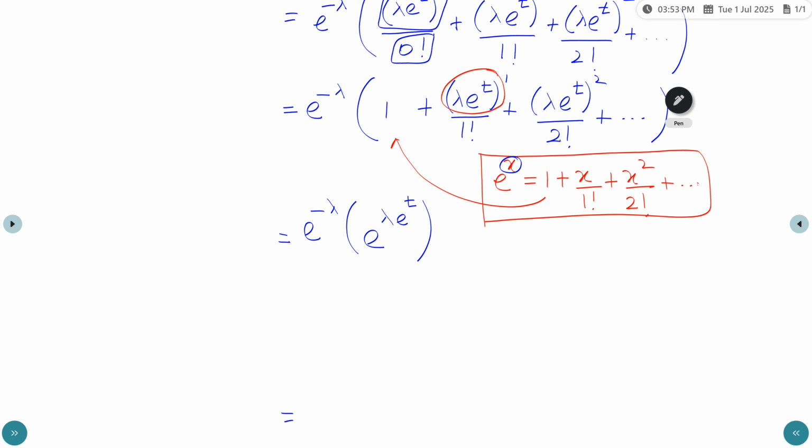Both the bases are same, so e power minus lambda plus lambda e power t. So this is the formula for the moment generating function for Poisson distribution. So the problem is completed.